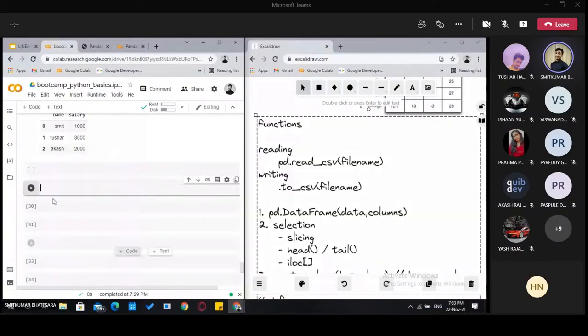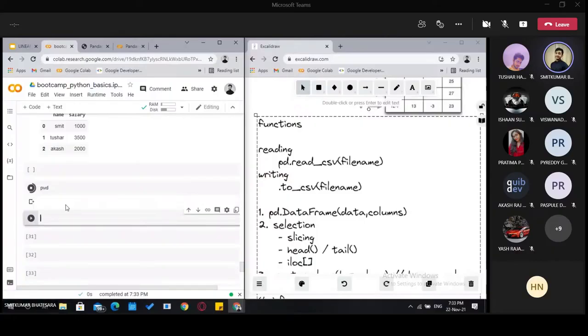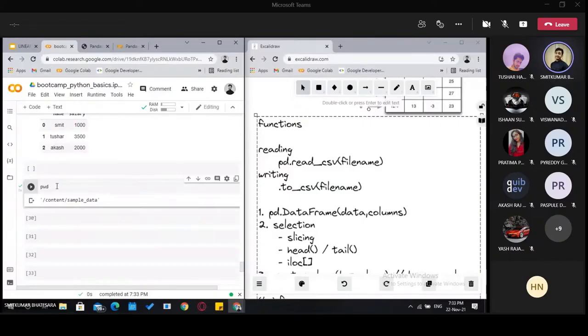There are some commands like pwd, which stands for present working directory. It tells us where we are on the computer which we are using for this Colab. You will see that you are in the content folder.